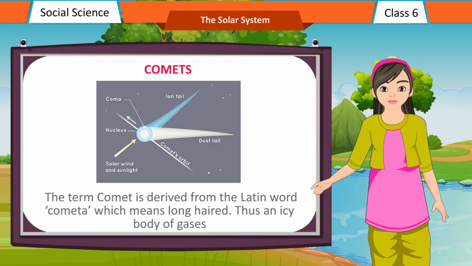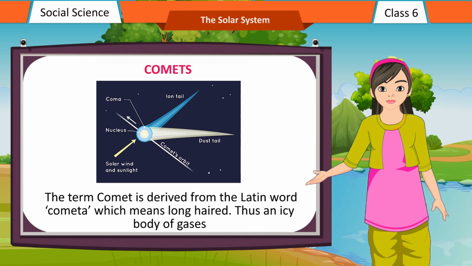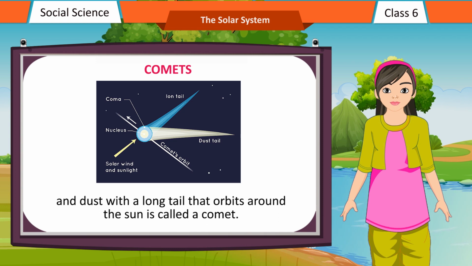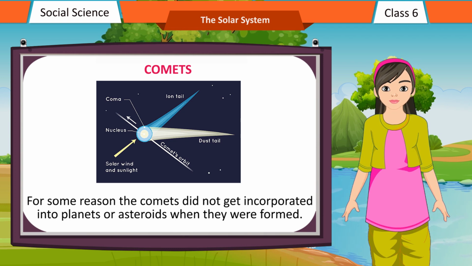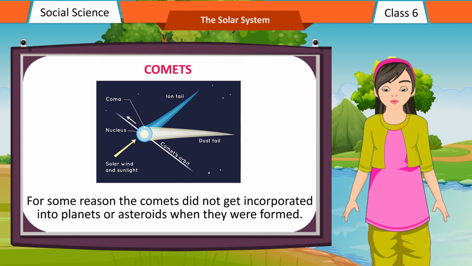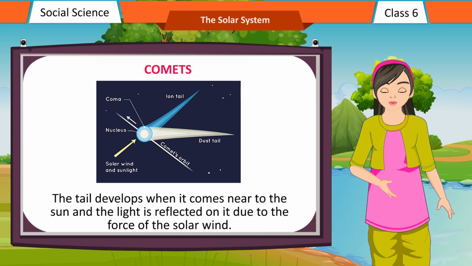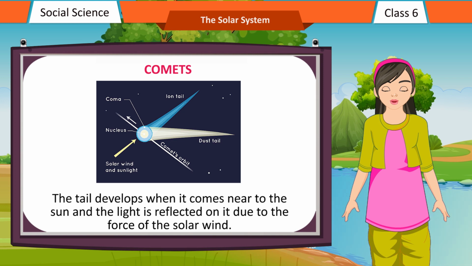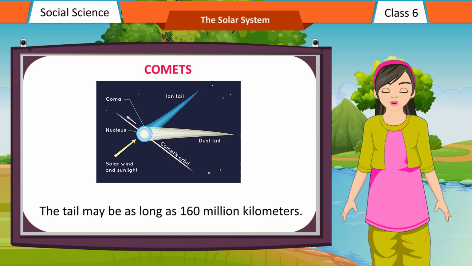Comets. The term comet is derived from the Latin word cometa, which means long-haired. Thus an icy body of gases and dust with a long tail that orbits around the Sun is called a comet. For some reason the comets did not get incorporated into planets or asteroids when they were formed. The tail develops when it comes near to the Sun and the light is reflected on it due to the force of the solar wind. The tail may be as long as 160 million kilometers.